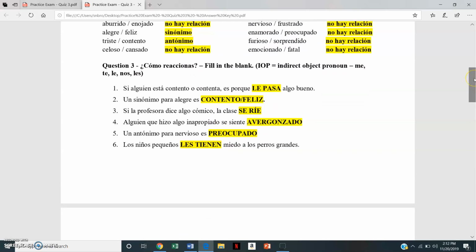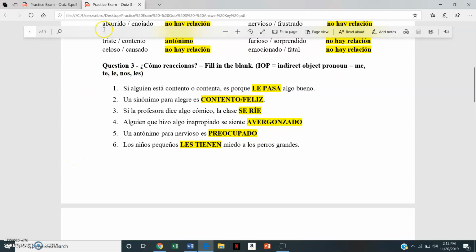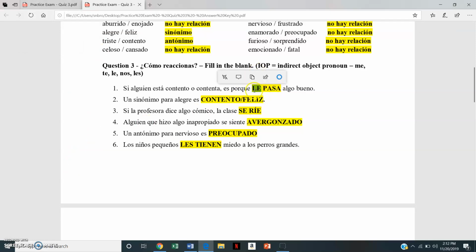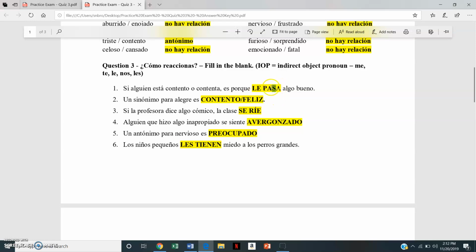In this one, question 3, ¿Cómo reaccionas? You're supposed to fill in the blank, and it tells you that IOP is the indirect object pronoun, which those are me, te, le, nos, and les. Okay, so in the practice quiz, it just gives you a blank where it says IOP, which it's expecting this, and then it gives you the verb in parentheses.